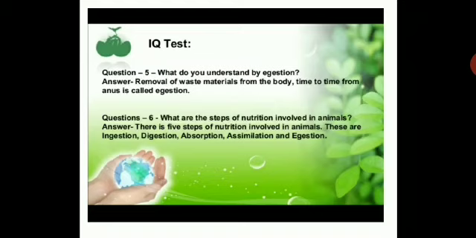Okay, and what are the steps of nutrition involved in animals? There are 5 steps of nutrition involved in animals. These are ingestion, digestion, absorption, assimilation and adhesion. These are the 5 steps in nutrition, very important, because all of these help your body to process food properly, digest it properly and eliminate as well.